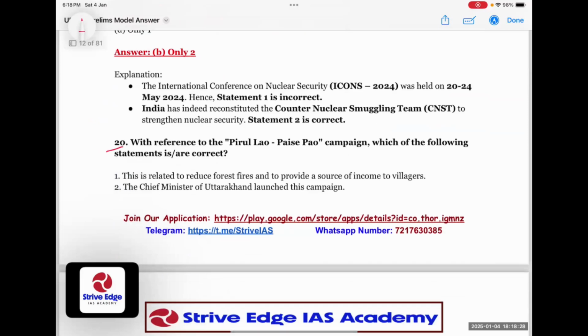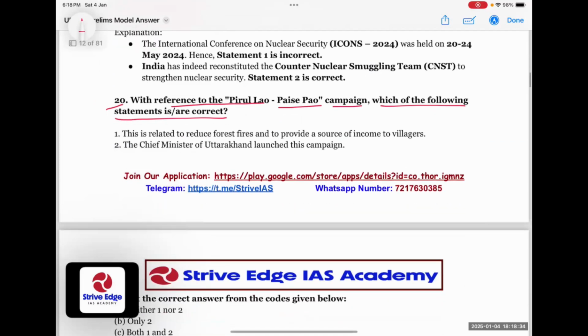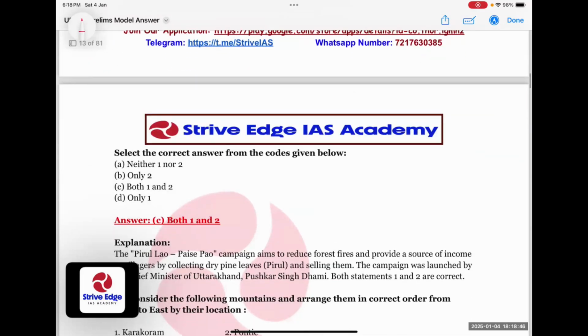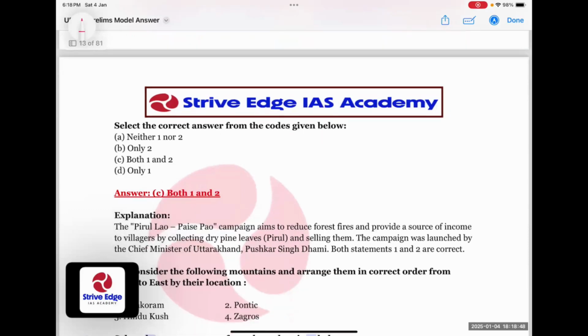Question number 20. With reference to Pirul Lao Paise Pao campaign, which of the following statements are correct? It was very much in news. That was related to reducing forest fires and providing a source of income to villagers. Pirul is basically found in Uttarakhand.